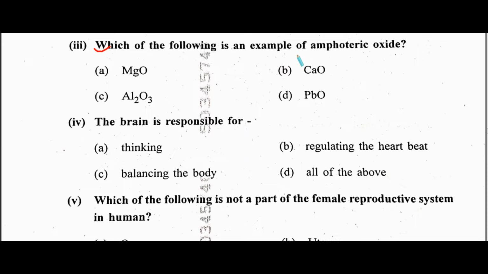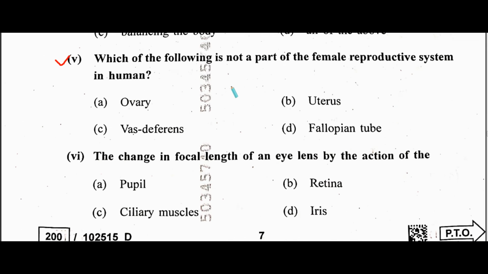Which of the following is an example of an amphoteric oxide? It is Al2O3. The brain is responsible for thinking, regulating the heartbeat, balancing the body: all of the above. Next, which of the following is not a part of the female reproductive system in humans? It is vas deferens. The change in focal length of an eye lens is by the action of the ciliary muscles. And these are the answers for 1 mark questions.